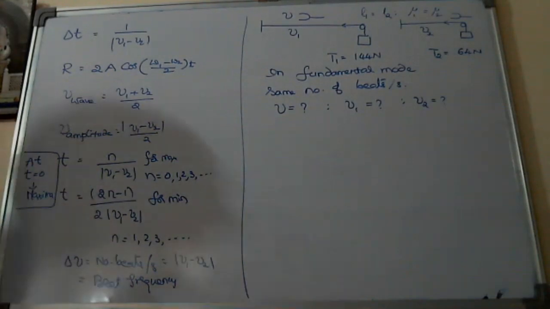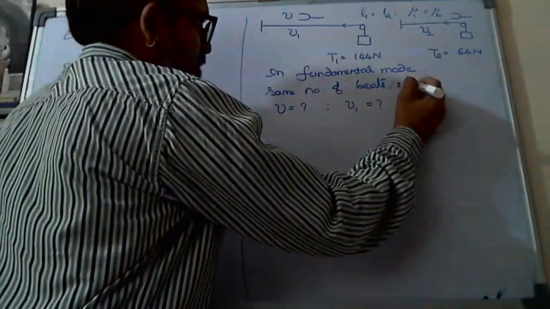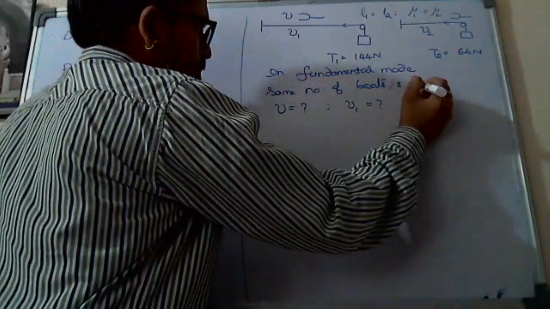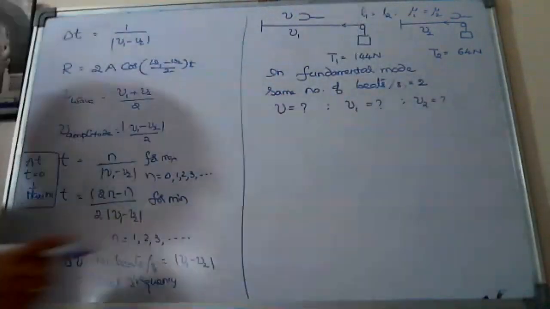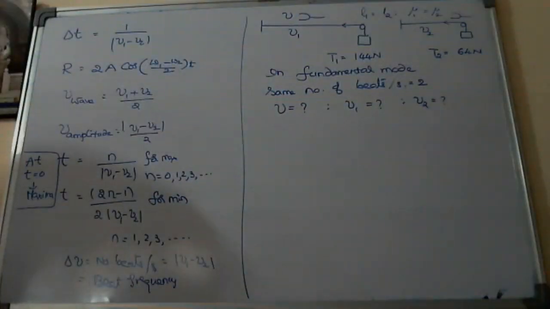And he gave the same number of beats, equal to 2. This is the question. Can I start the solution?